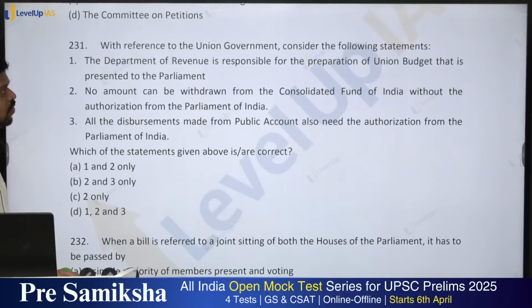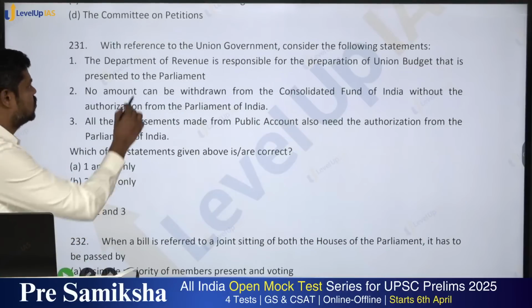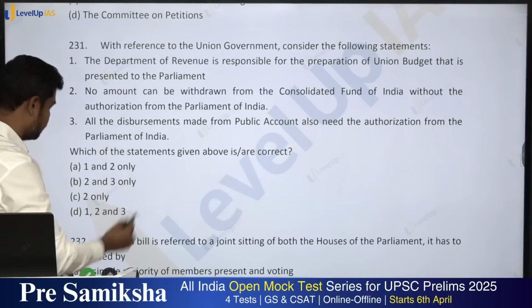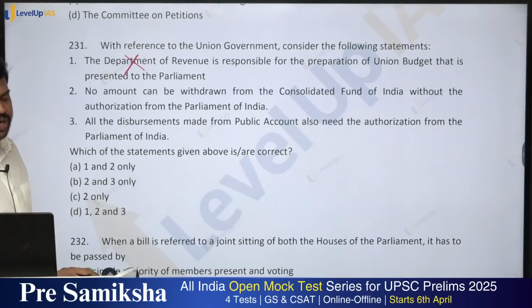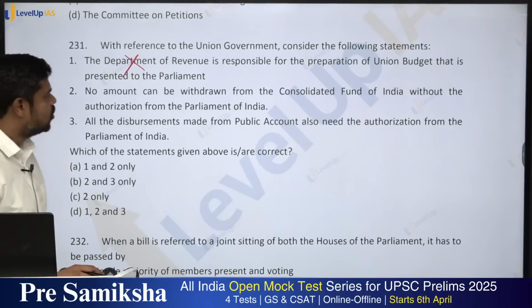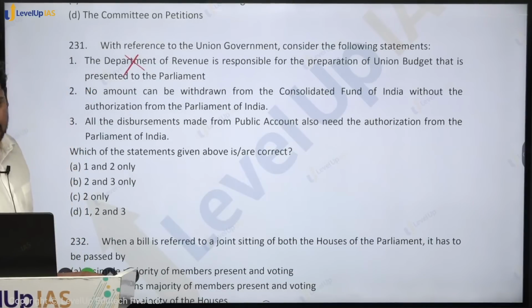With reference to the union government, consider the following statements. The Department of Revenue is responsible for the preparation of the budget. So it is the Department of Economic Affairs, not Revenue. See, the same area is repeated in UPSC. That is why there are only very few areas, and if you have conceptual clarity, you can easily do it. No amount can be withdrawn from the Consolidated Fund of India without authorization from the Parliament of India.